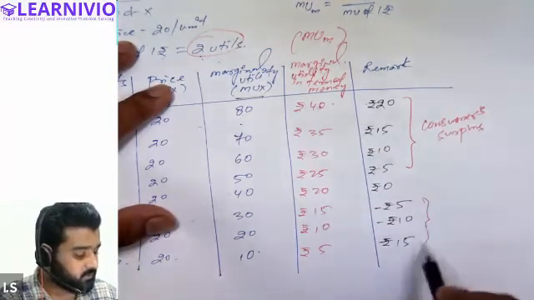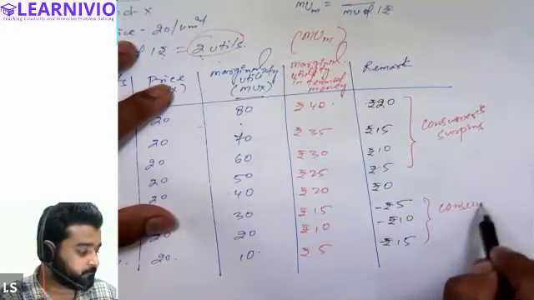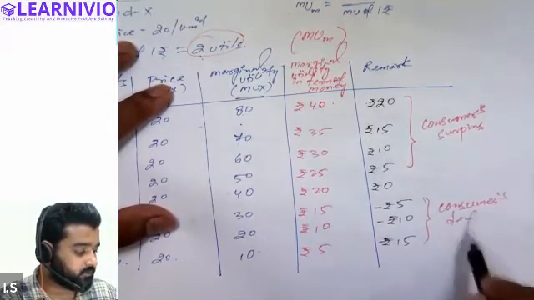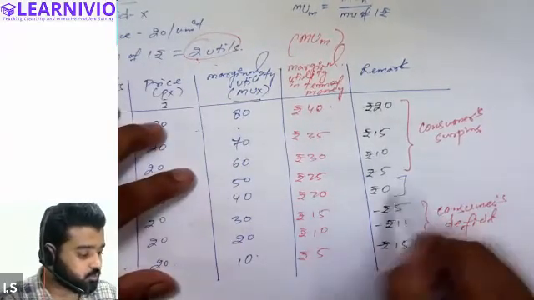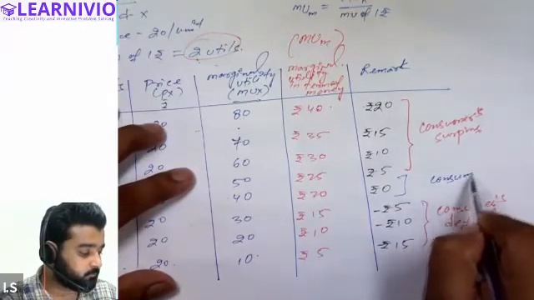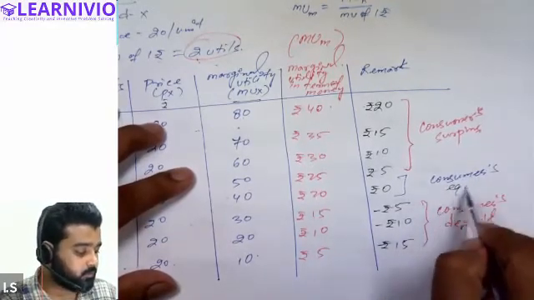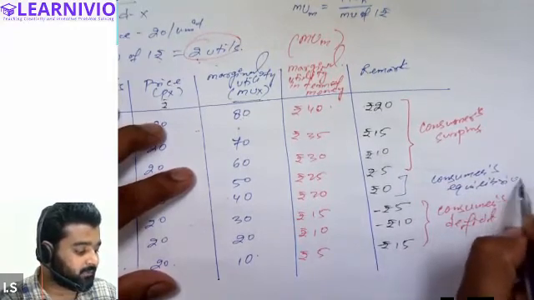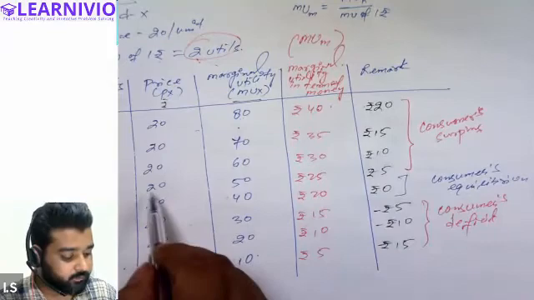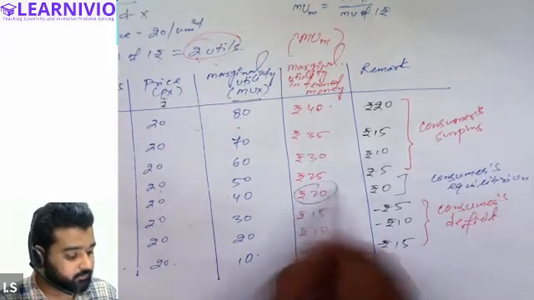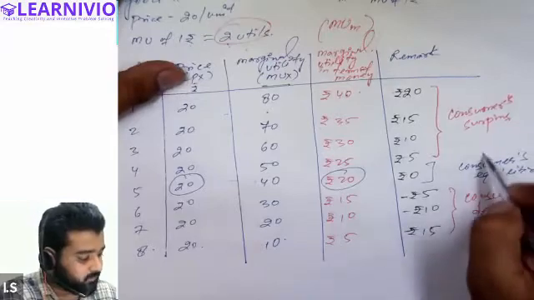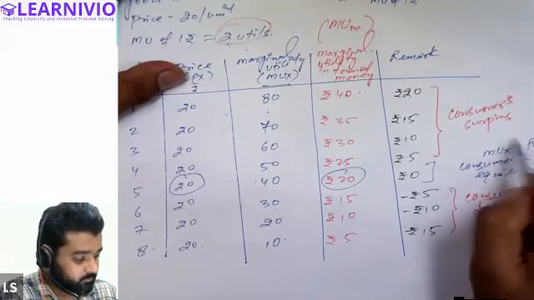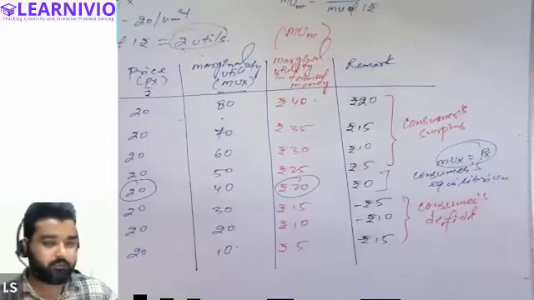And this is basically called consumer's deficit. This is consumer's deficit. And this is called consumer's equilibrium. Consumer's equilibrium. Why is it consumer's equilibrium? Because marginal utility in terms of money and the price he is paying, both are equal. All right. So this also proves that marginal utility is equal to Px.